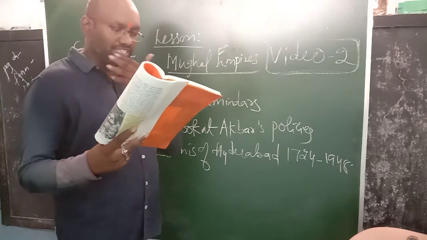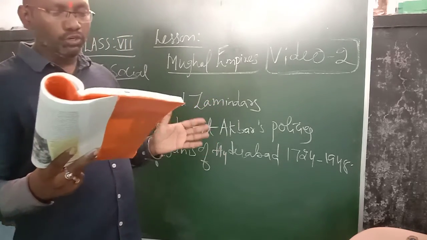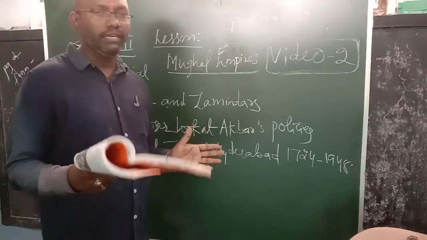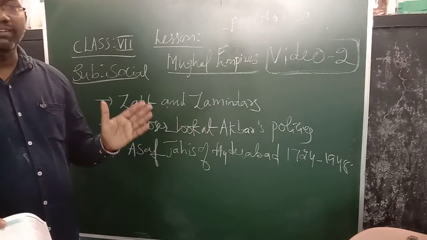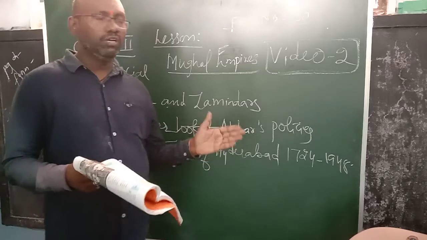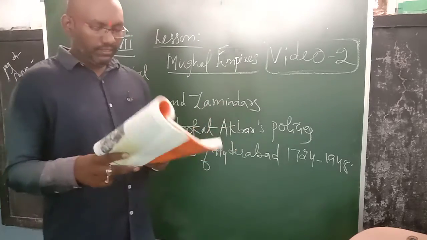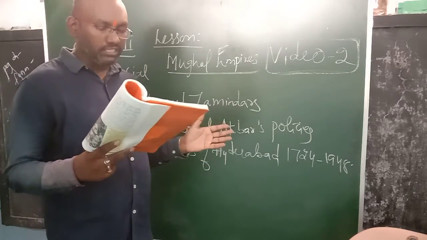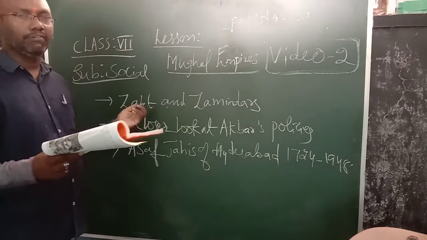Each province was divided into revenue circles with its own schedule of revenue dates for individual crops. Every crop has its own price and its own tax for the people. This revenue system was known as Zabt, that is, the revenue tax.